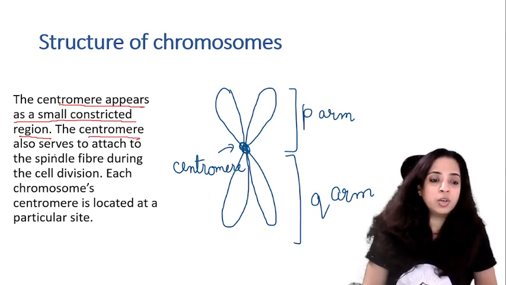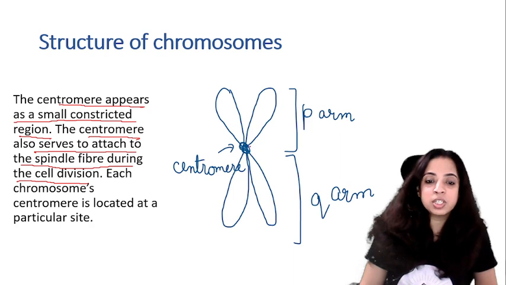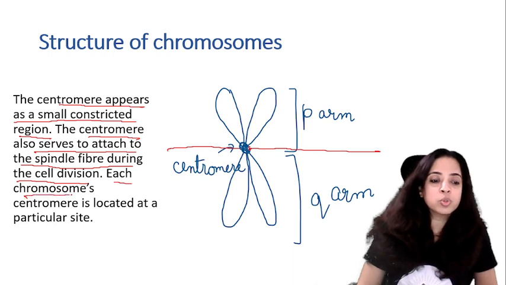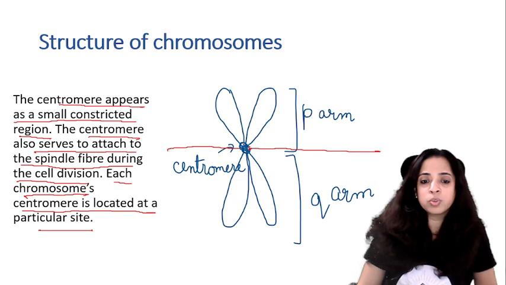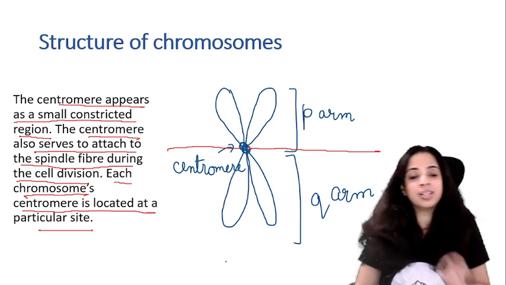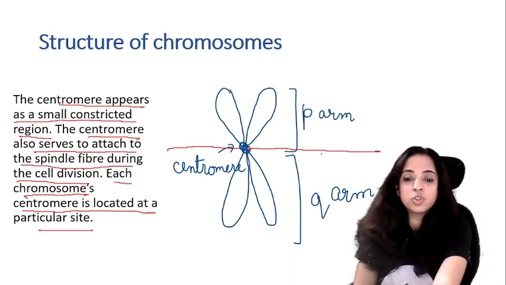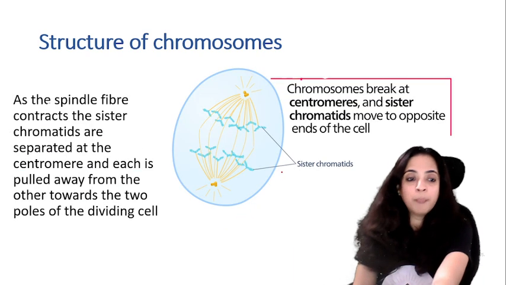The centromere also serves to attach to the spindle fiber during the cell division. Whenever cell division is happening, this is attached to a spindle fiber from here and from here. Now each chromosome's centromere is located at a particular site. तो हर chromosome का centromere एक particular site पे locate होता है. Now when it is joined to spindle fibers, what happens?